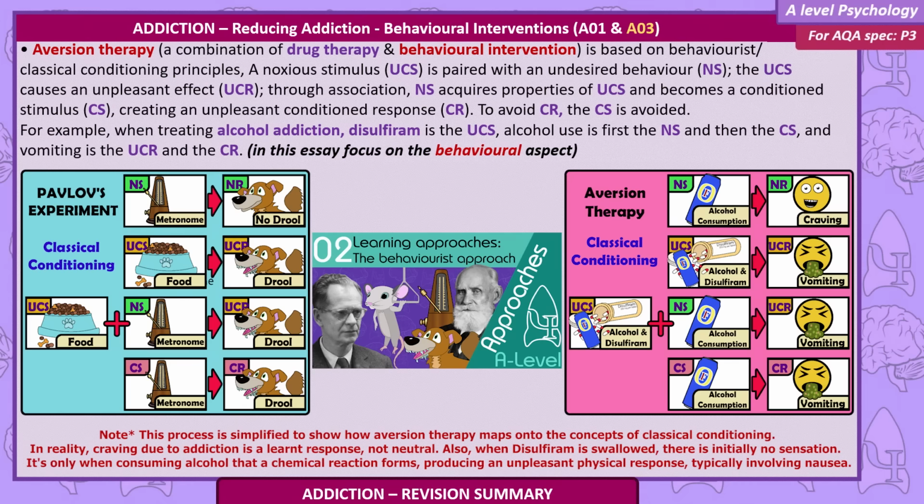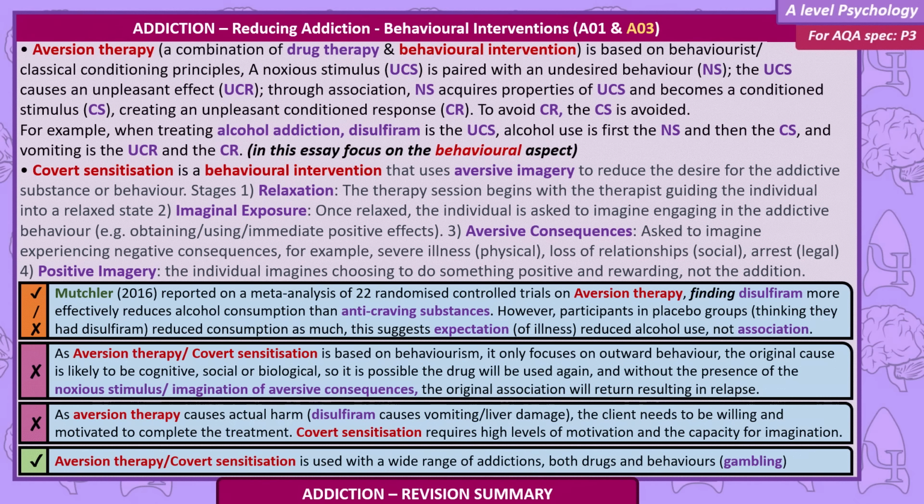For example, when treating alcohol addiction, disulfiram is the unconditioned stimulus. Alcohol use is first the neutral stimulus and then the conditioned stimulus, and vomiting is the unconditioned response and the conditioned response. In this essay, focus on the behavioural aspect. Covert sensitization is a behavioural intervention that uses aversive imagery to reduce the desire for the addictive substance or behaviour.